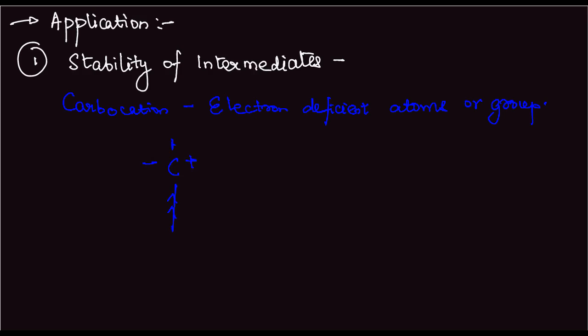So this one, if it is attached to a group G, and this group G has plus I effect, then it increases the stability of the carbocation.